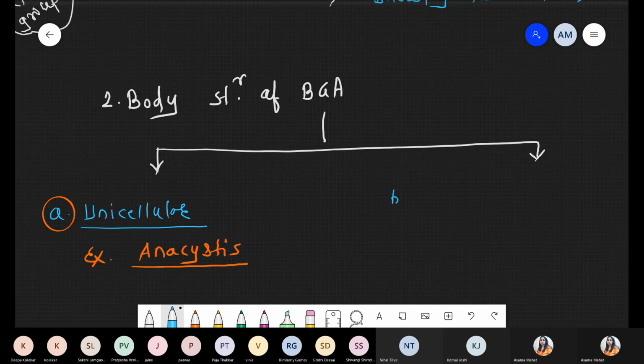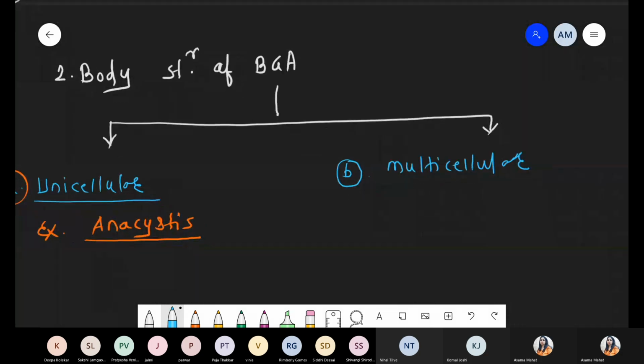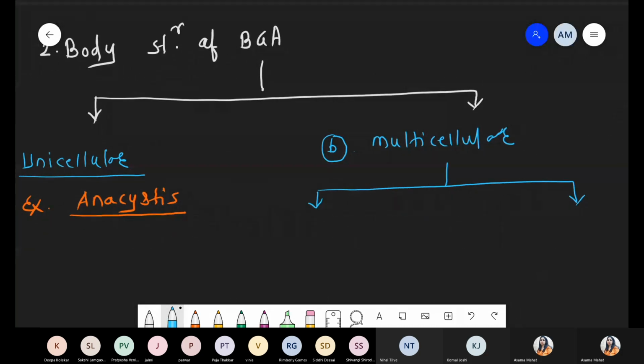Number second, we are talking about the multicellular body, made up of many cells. Even under the multicellular, we have two categories on the basis of their arrangement. So multicellular is divided into two types. Number one, if cyanobacteria form a colony, there is formation of a colonial body. And then number second, we discuss the filamentous body.